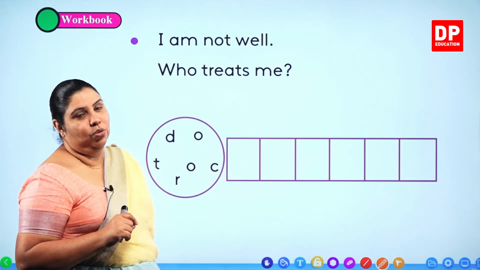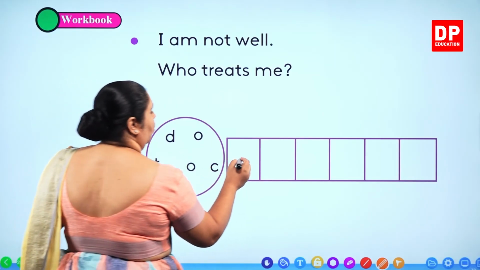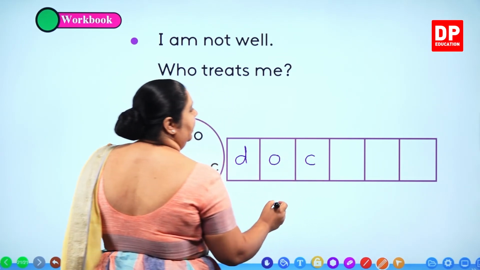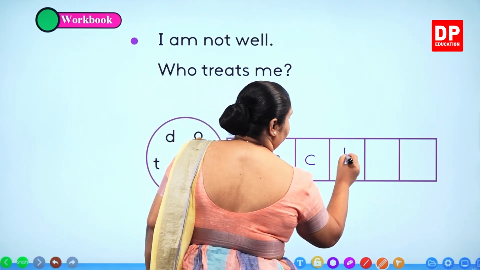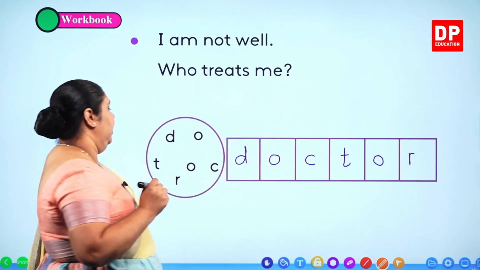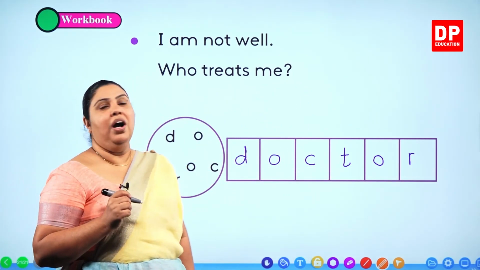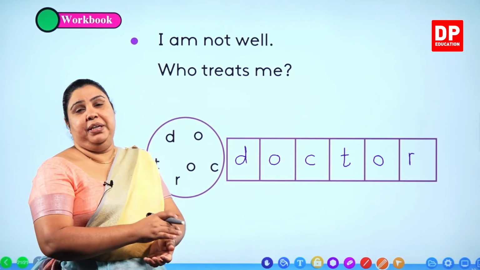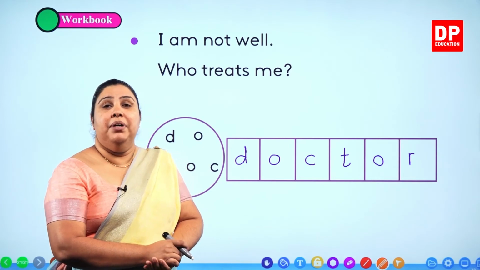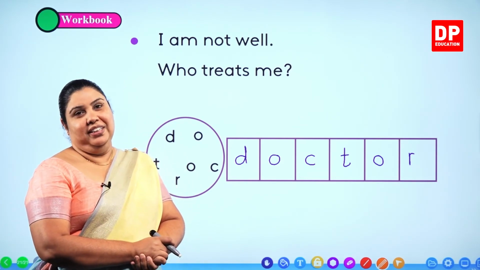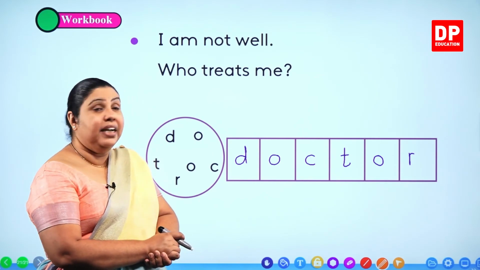D-O-C-T-O-R. How do we write doctor? D-O-C. D-O-C-T-O-R. T-O-R. Doctor. D-O-C-T-O-R. Okay? I'm not well. Who treats me? Who helps us? Who gives us medicine to get well? Doctor. Right? So you have to write the correct spelling.